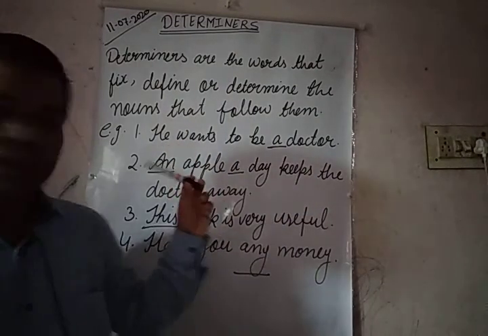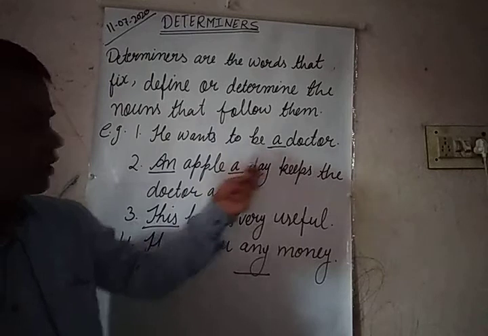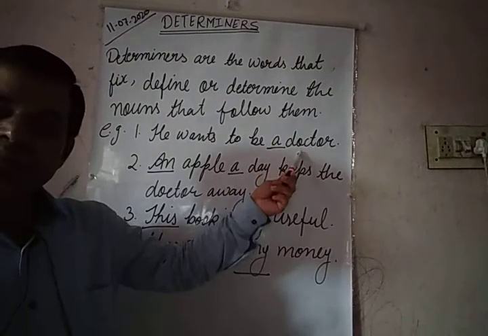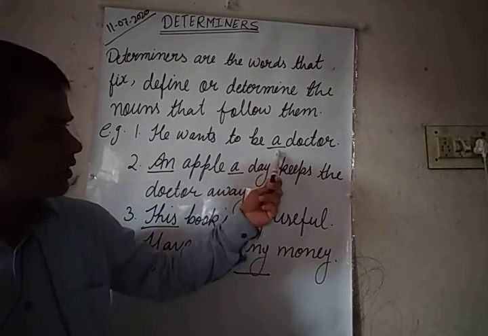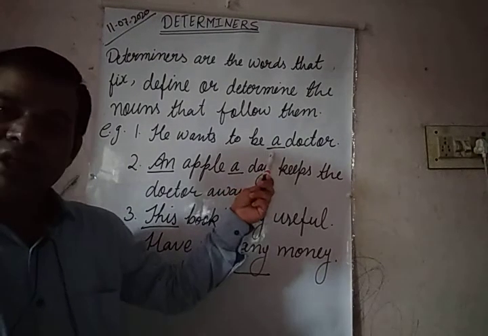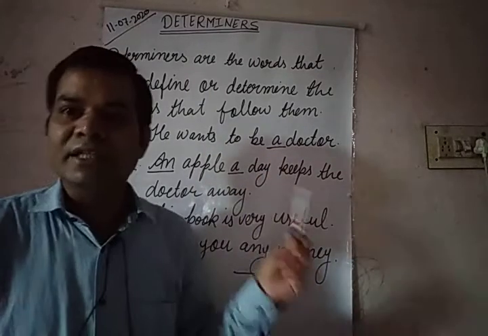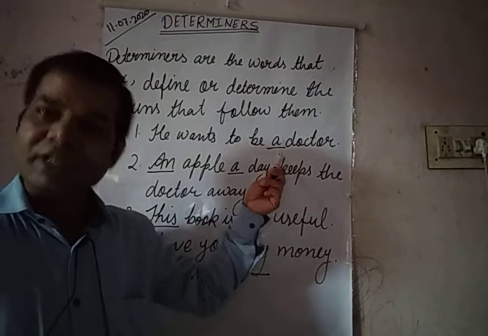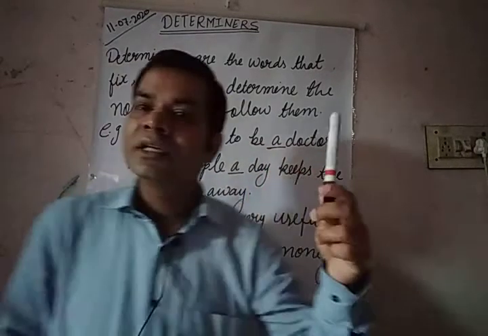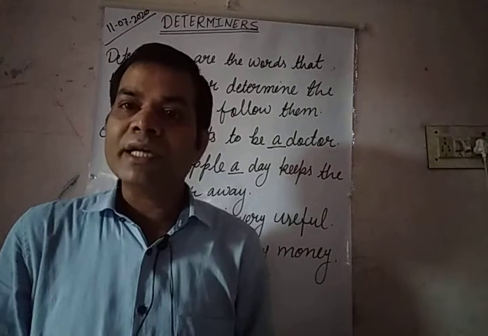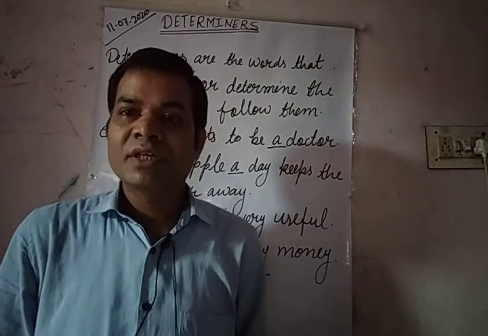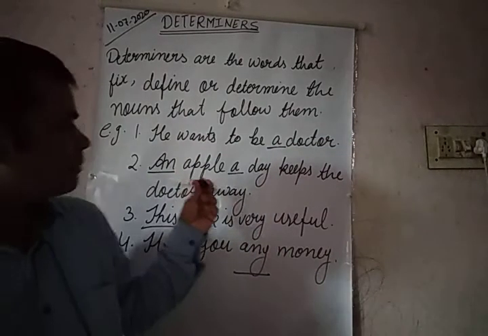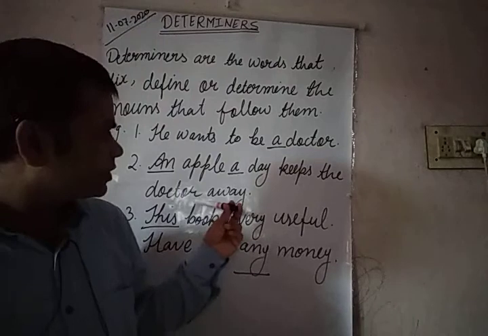Look at these examples. He wants to be a doctor. So you can say 'a' has been used before doctor. So it is here determining the position of a doctor, defining it, making its meaning more clear. So that is why it is a determiner. Determiners include articles a and the and various types of adjectives. We will be discussing them later.